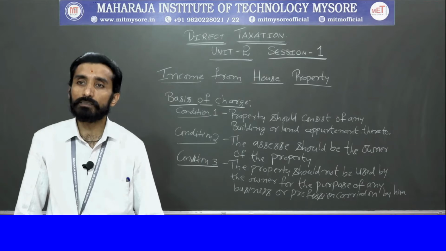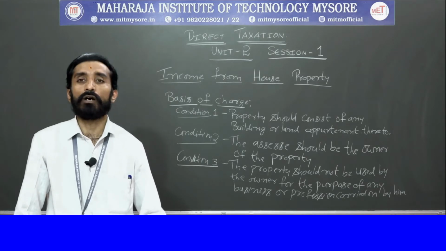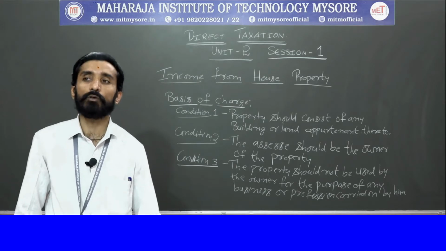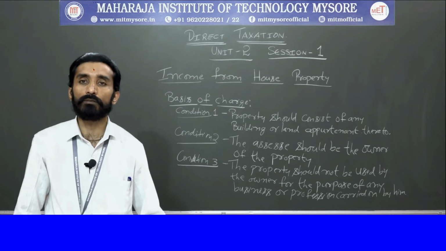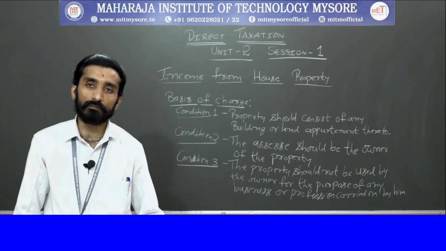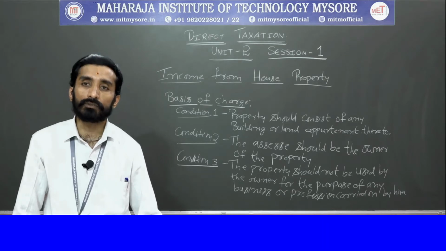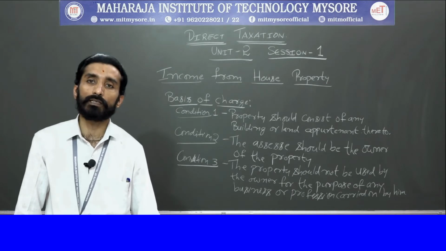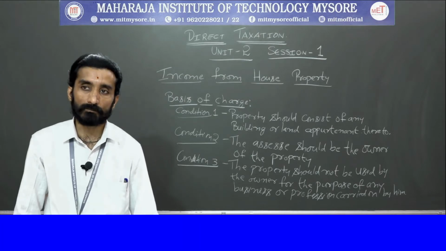Here the word owner includes a legal owner as well as a deemed owner, where it might be an individual, an HUF, a firm, a company, a cooperative society, or an association of persons, AOP as we call it, right? All of those are said to be legal owners or deemed owners, right?